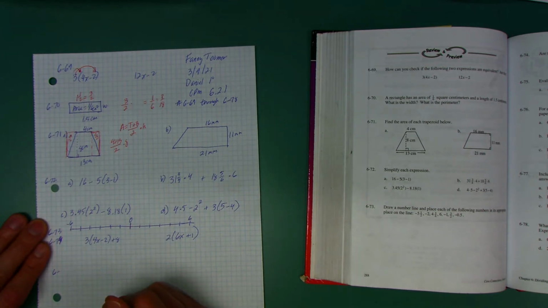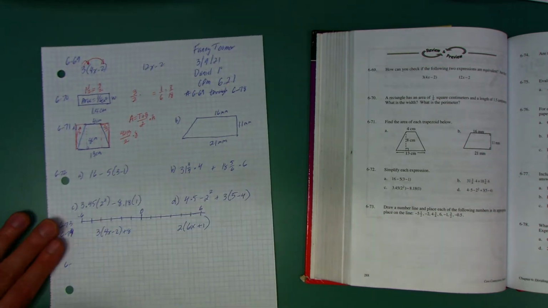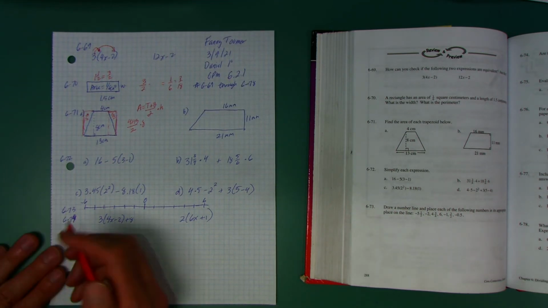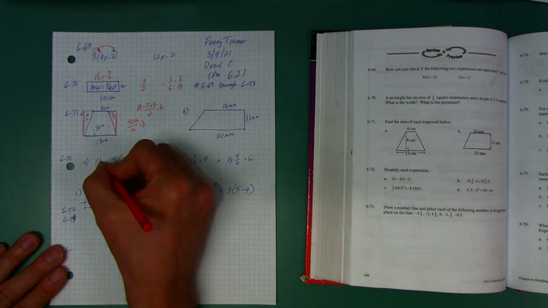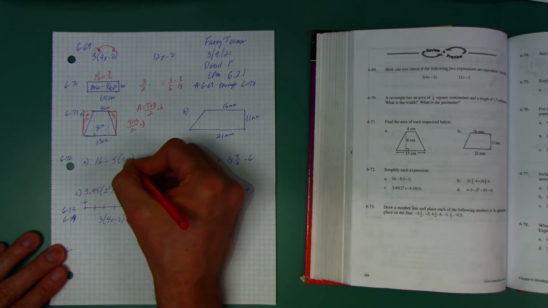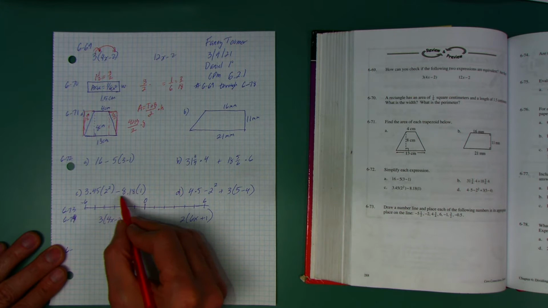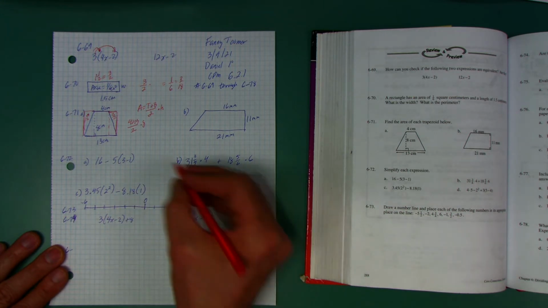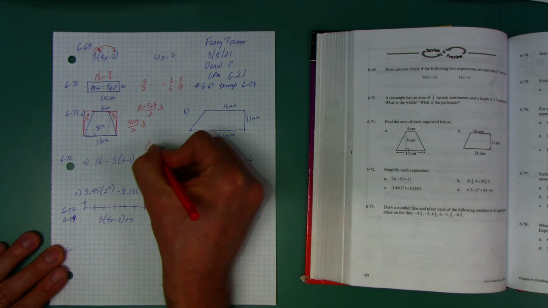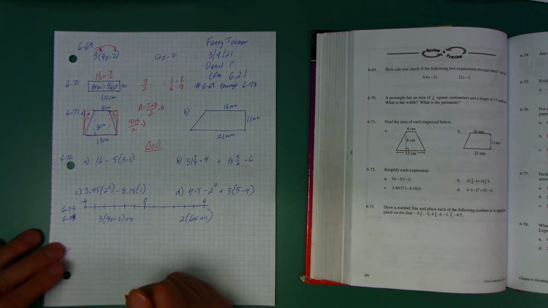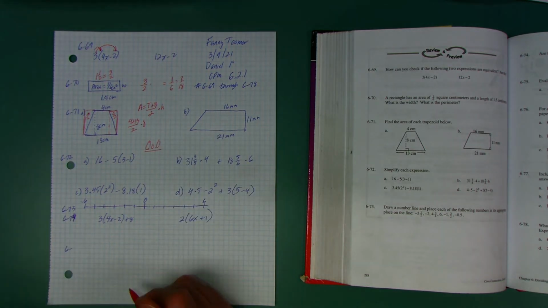Now, what kind of problems are on 6-72 when they want you to simplify each expression? Well, they want you to find the answer. But the deal is I have subtracting, I have multiplying, I have parentheses. Here I have multiplying, I have exponents, I have subtracting. I have all these problems, or what we call OOO problems. Order of operations. Make sure you follow the order of operations, right?